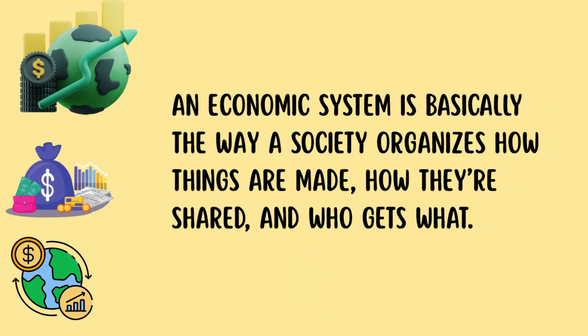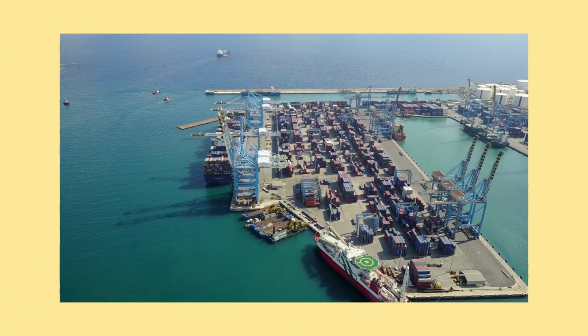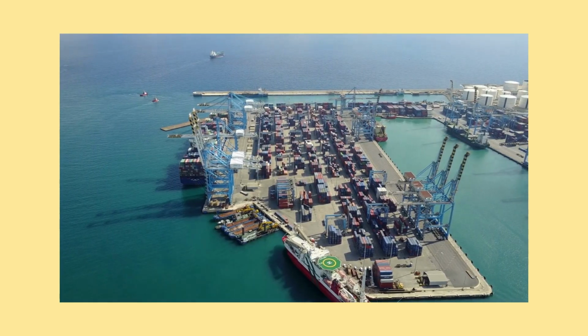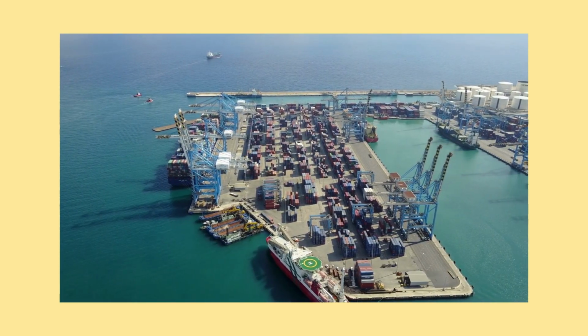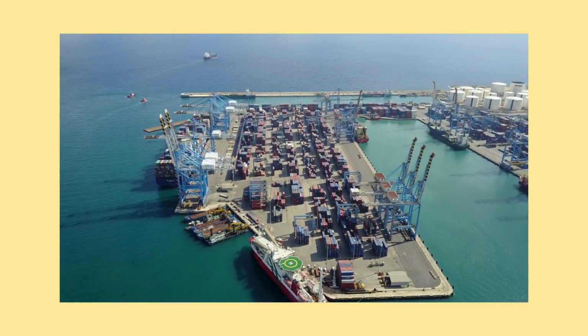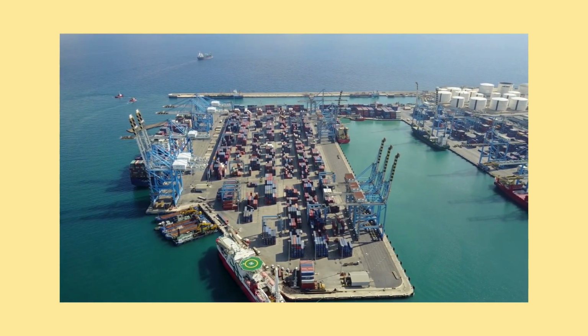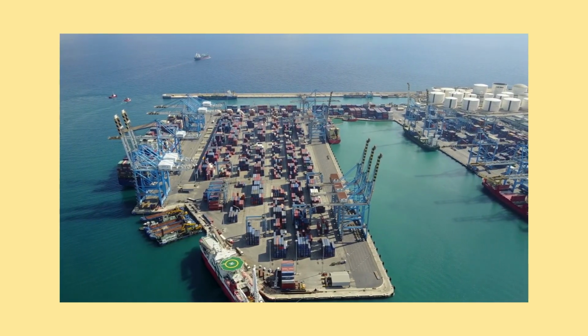Ever wondered how people decided who gets what before money existed? Let's talk about economic systems, and how they all started with one thing: barter. An economic system is basically the way a society organizes how things are made, how they're shared, and who gets what. Every country has one. Some are run by governments, some by businesses, and most are a mix of both. But before banks, markets, and even coins, there was barter. Let's talk about the 4 major types of economic systems, and break them down with easy, real-life examples you'll actually remember.